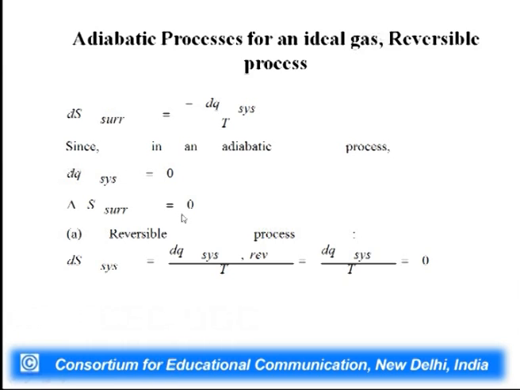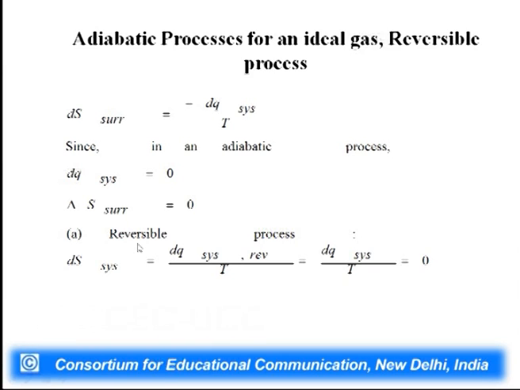It means delta S surrounding is equal to 0. It does not matter whether you are going through a reversible pathway or irreversible pathway. Delta S surrounding is going to be 0 if you have an adiabatic process.